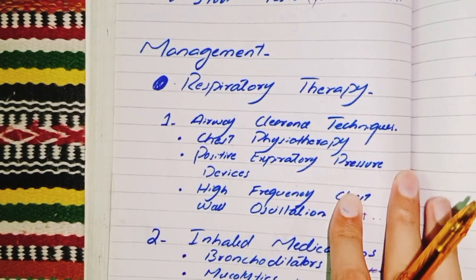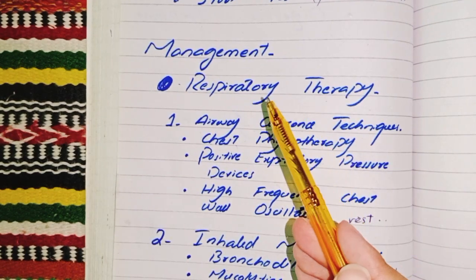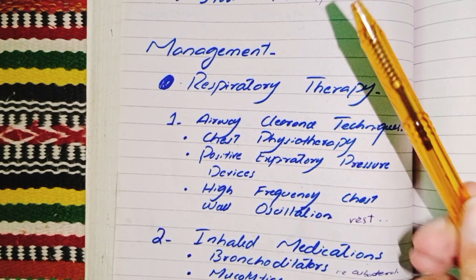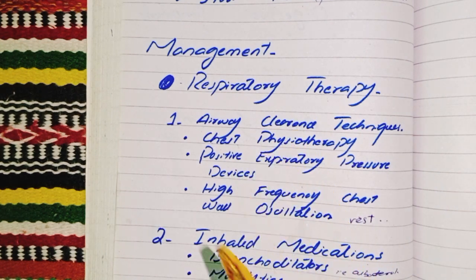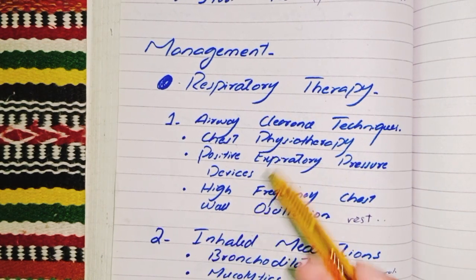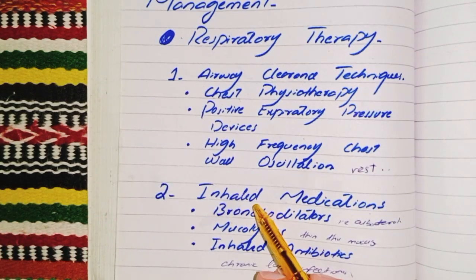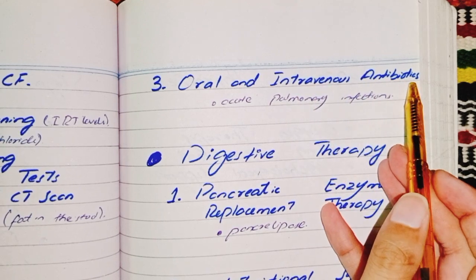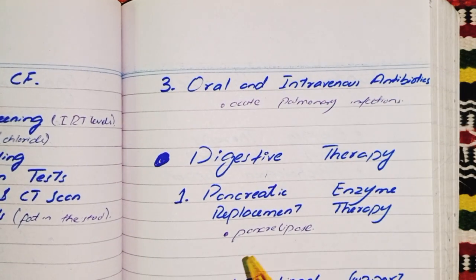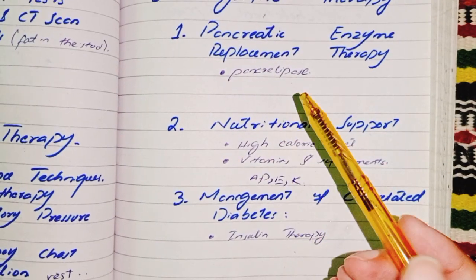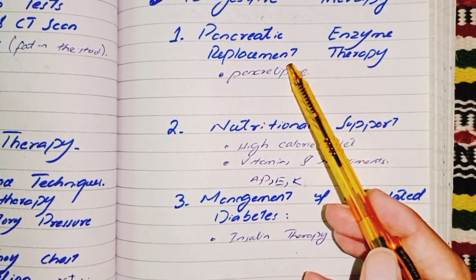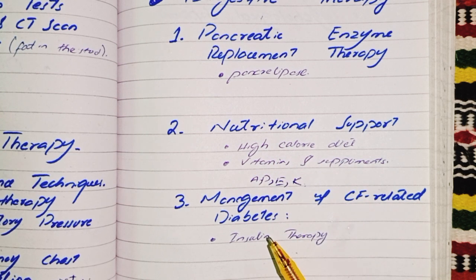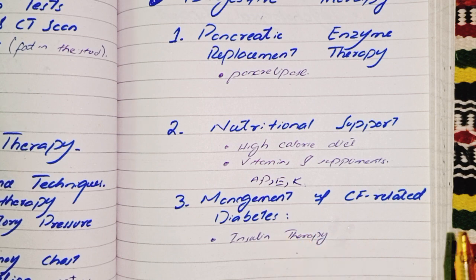Then we talked about the management. First, we talked about the respiratory therapy. Then we talked about the digestive therapy. In respiratory therapy, we covered three main ways: airway clearance techniques, inhaled medications, and oral and intravenous antibiotics. And in digestive therapy, we have three ways: pancreatic enzyme replacement therapy, nutritional support through high calorie diet and vitamins and supplements, and management of cystic fibrosis related diabetes through insulin therapy.